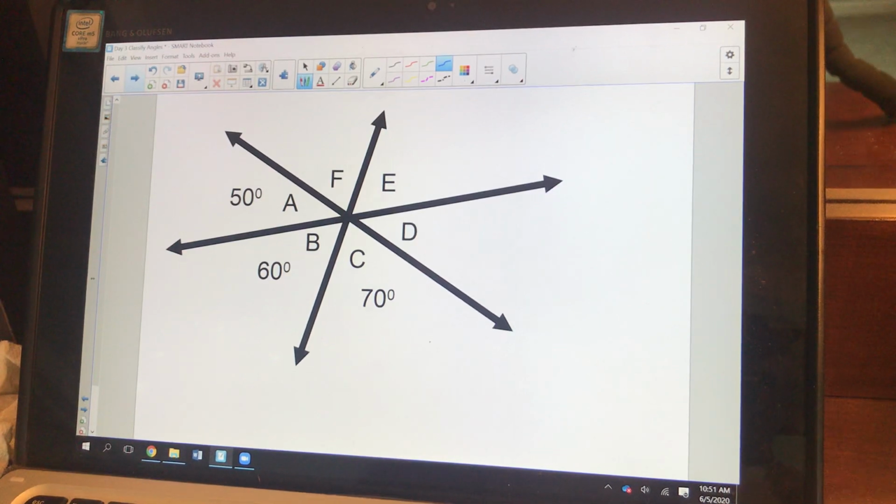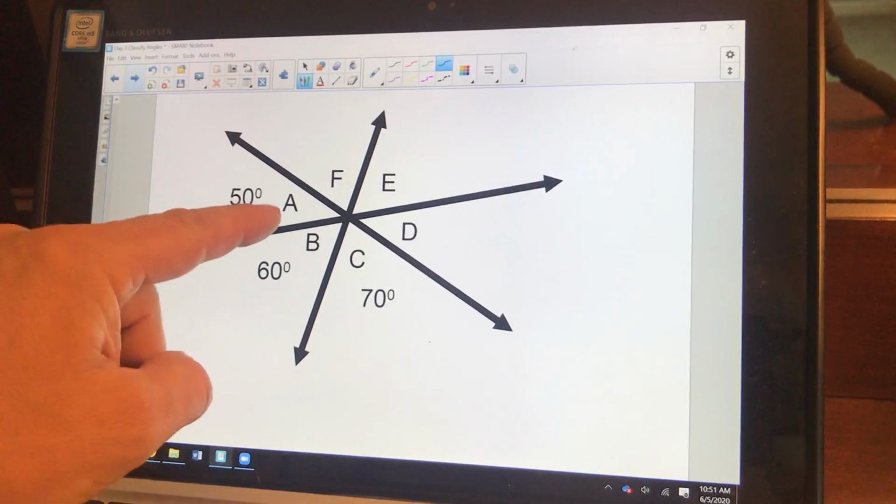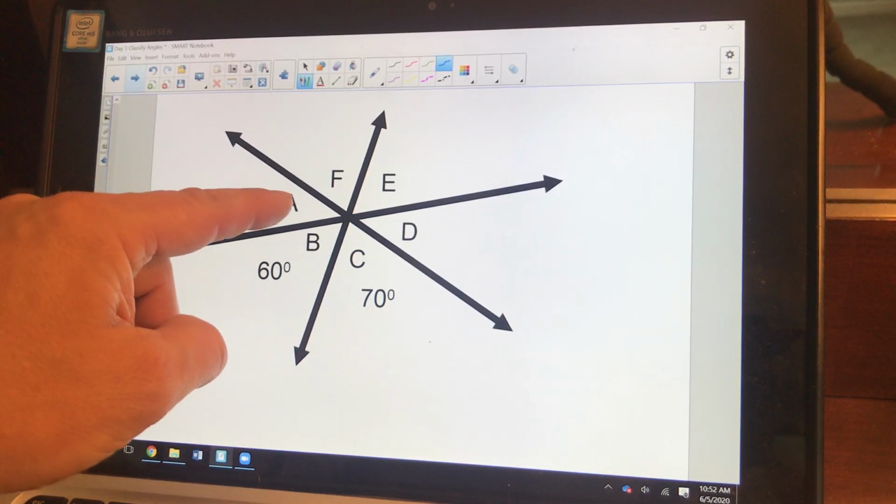If you need to pause the video and draw this, do that right now. Let's take a look at it. Hopefully you had a chance to draw it. We have A, B, C, D, E. Now, A is vertical to who?